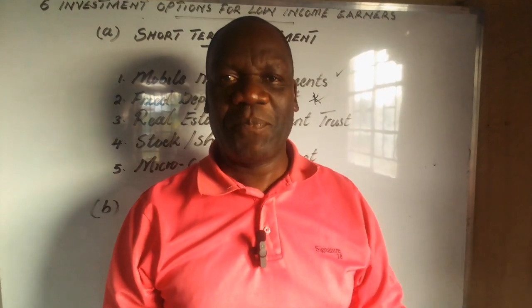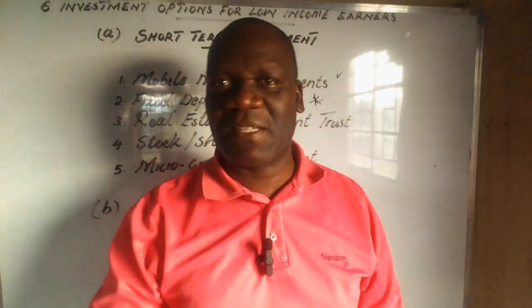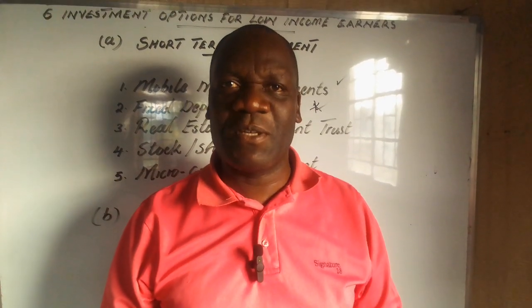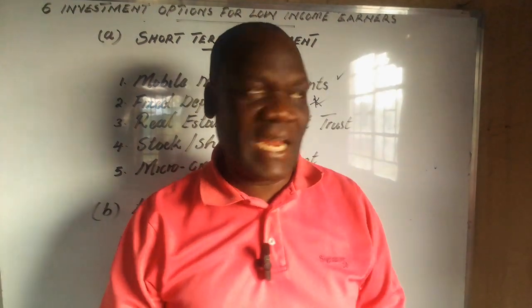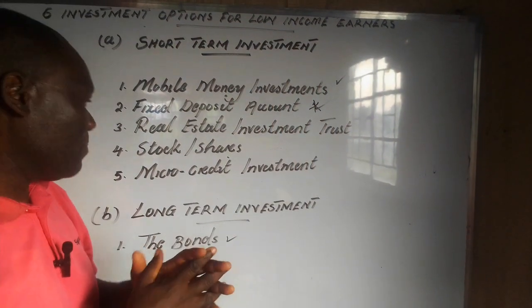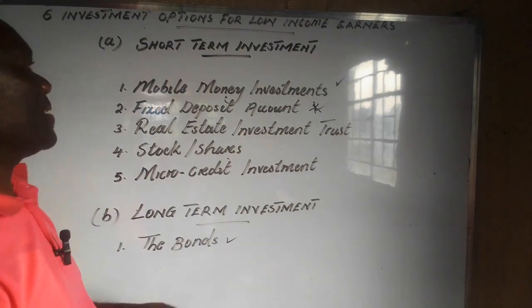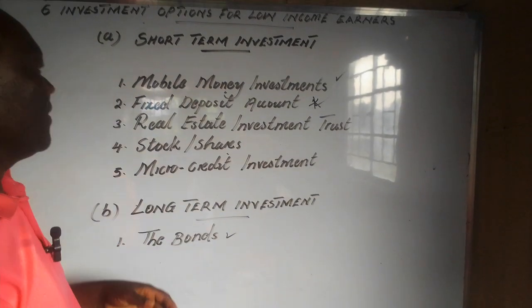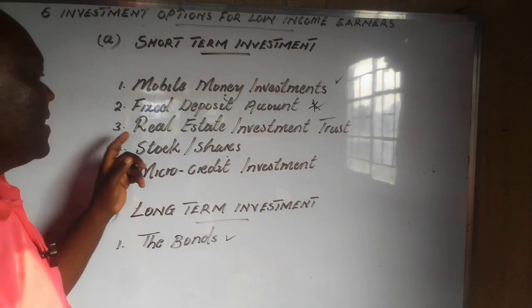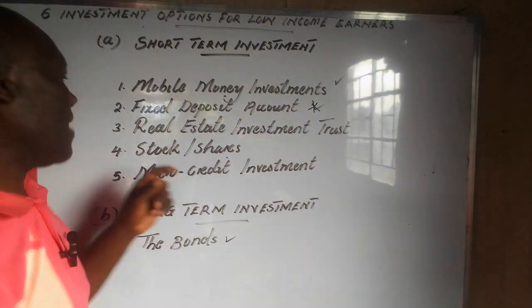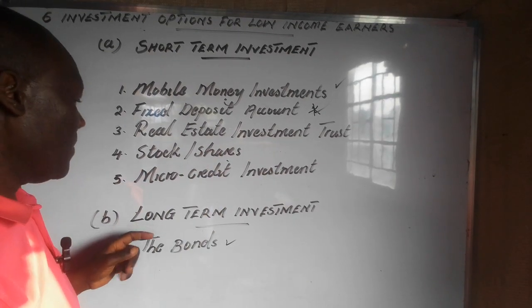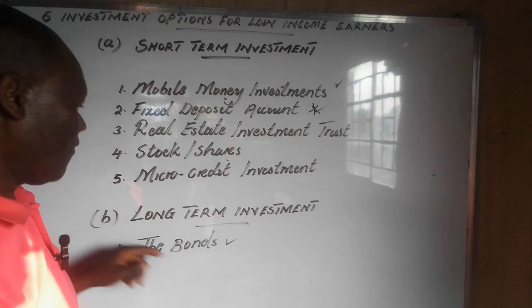Answering a question that was posed by one of the subscribers to help with the investment options for low income earners. Let us discuss. So we are looking at investment options for low income earners. And these are: mobile money investment, fixed deposit investment, real estate investment trust, stocks or shares, and microcredit investment. Under long term, we have the bonds.